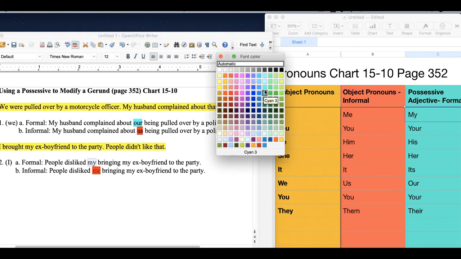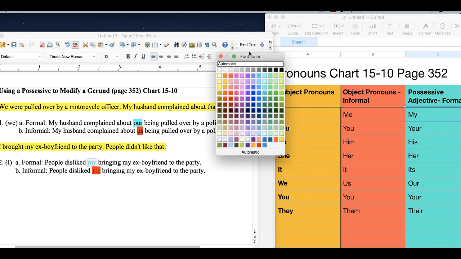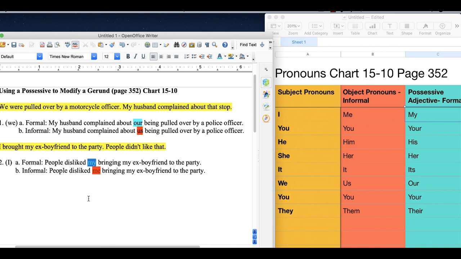And now when you go to the exercise, you will be able to just look at this chart and it will tell you. So we got the blue and we got the red. Okay, so hopefully that helps you out a little bit. You're going to see 6 questions. Under exercise 40, they're going to give you the subject pronoun on the left, and in the blanks, you're going to fill it with the formal possessive adjective form, and then you're going to fill it with the informal object pronoun form. And I bet you all of you guys are going to get a perfect score on that little quiz.